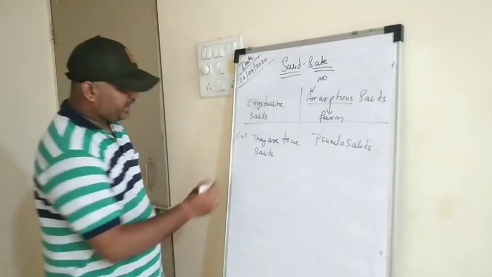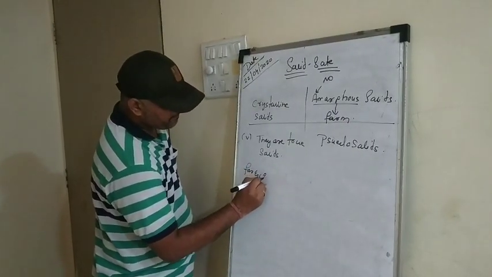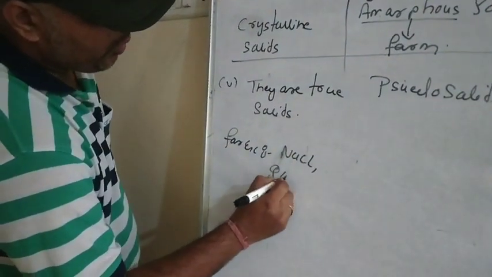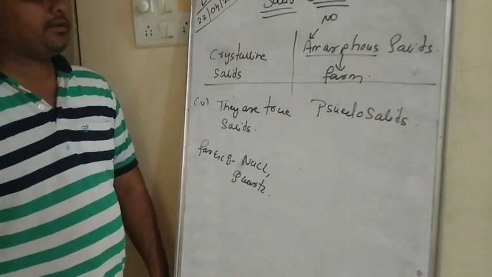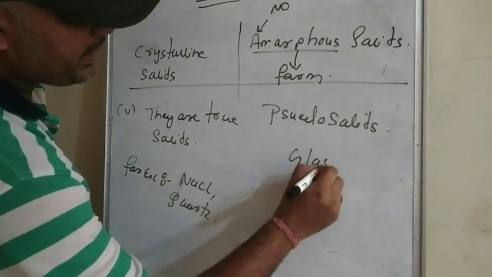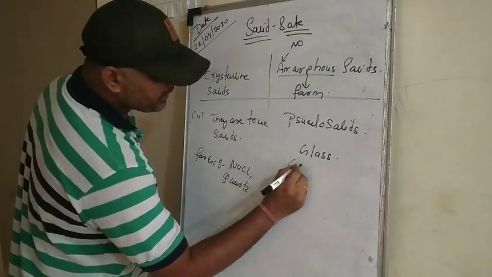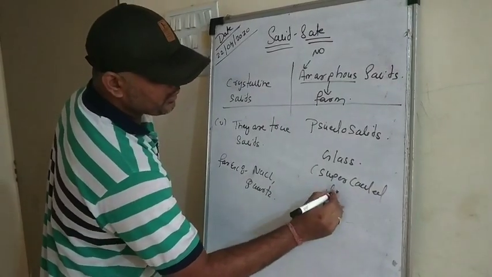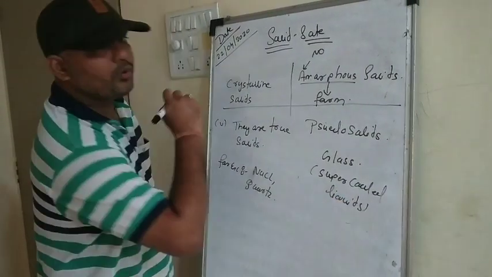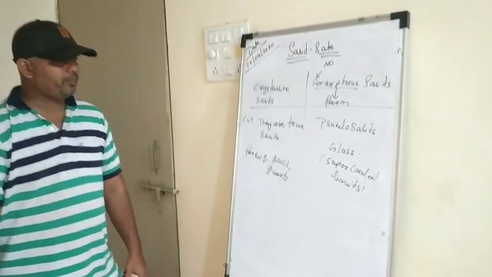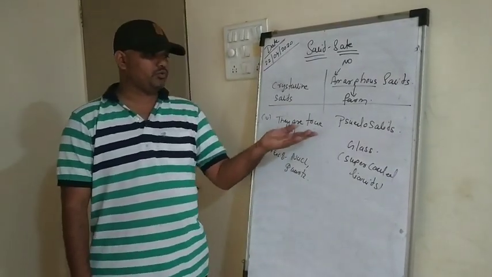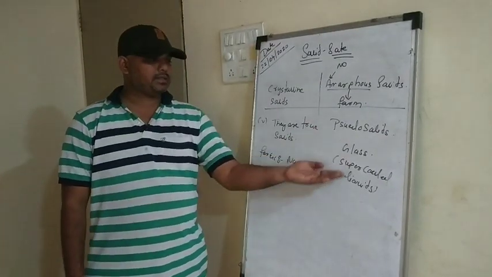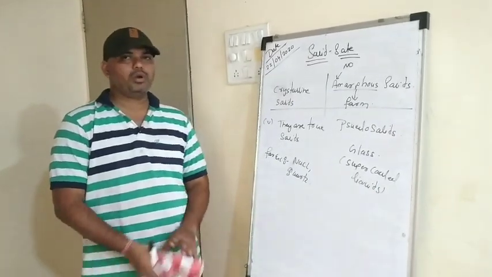For example, we can take NaCl crystal and quartz crystal. In the case of pseudo solids, we can take the example of glass, right? Glass is nothing but a supercooled liquid. So I hope that you have understood the difference. They are true solids, they are pseudo solids. Examples are NaCl, quartz crystal, glass. They are also called supercooled liquids.